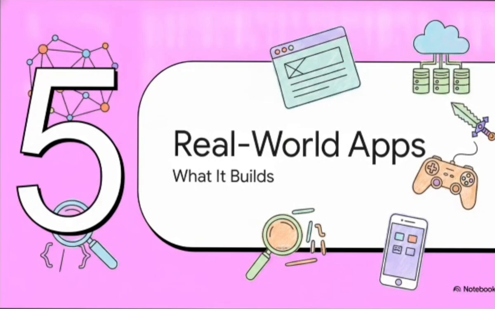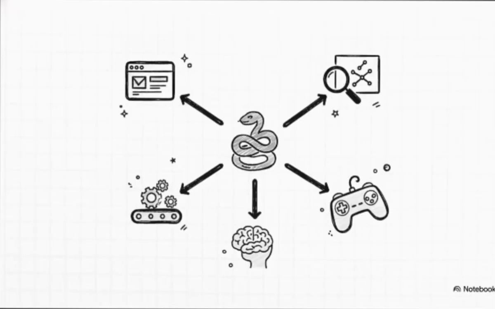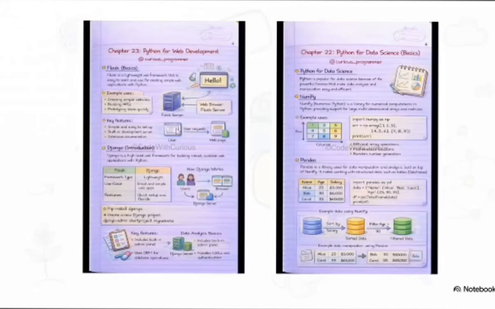Section 5. Real-world applications. What it builds. So, what does it build? Well, the answer is kind of almost everything. Python dominates some incredibly diverse fields. It's a cornerstone in web development, the absolute gold standard in data science, the driving force behind artificial intelligence and machine learning, your go-to for daily automation and scripting, and yeah, it even has a footprint in game development. Its extensive libraries just make it a profoundly versatile tool for pretty much any modern tech problem you can think of. Let's dive a little deeper and see how this actually builds our digital infrastructure, specifically in web and data.